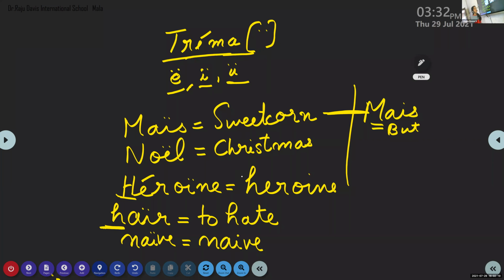Madam, maize. It is not maize. You are pronouncing all the A letters as the English letter A sound. Whenever you have this A here, the pronunciation will be the French sound.